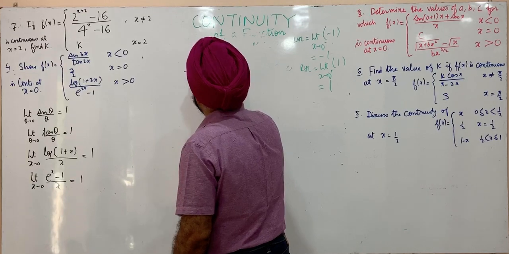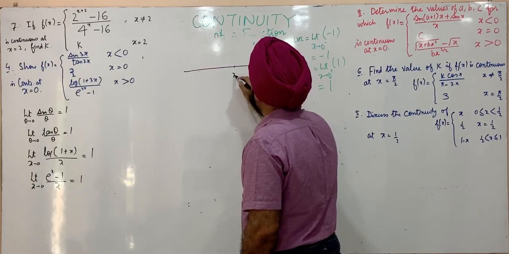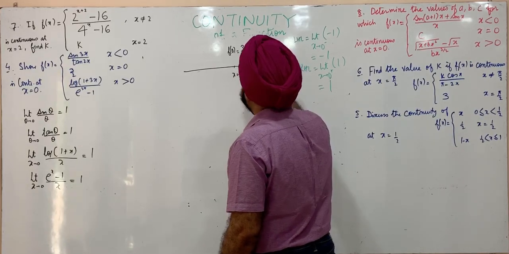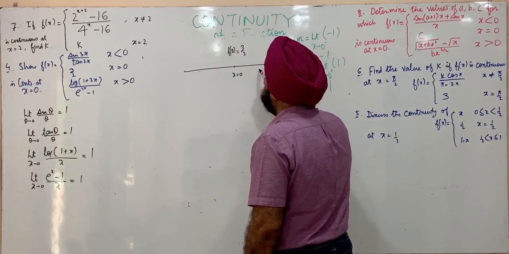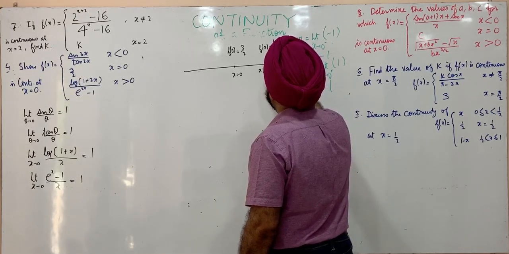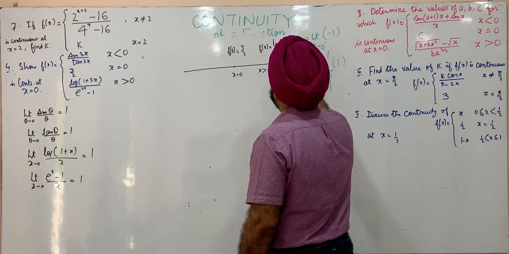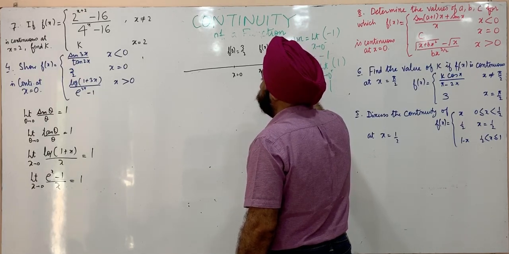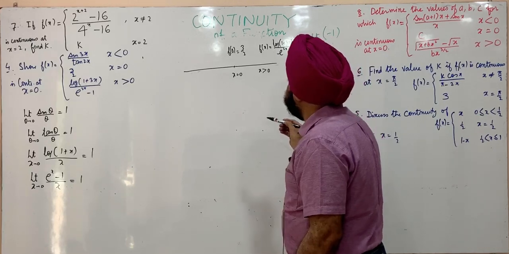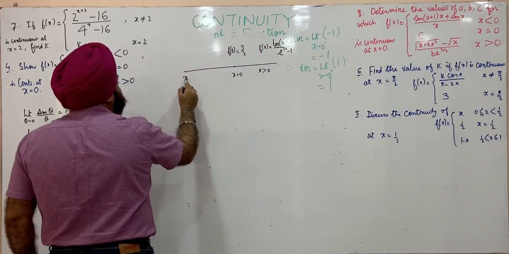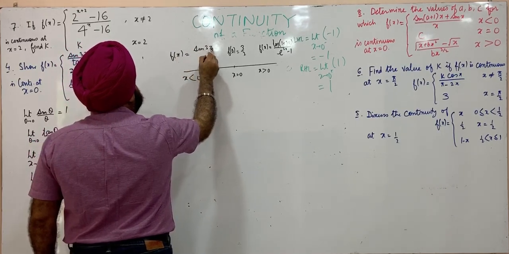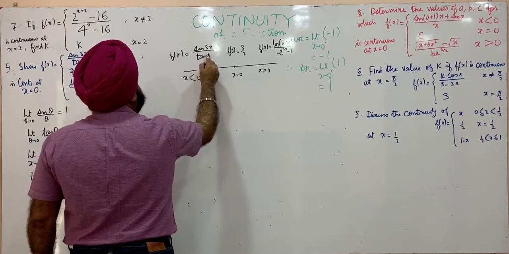We show the function on the number line, this is x is equal to 0 and f of 0, this is 3 by 2. This is x greater than 0 where the function is log of 1 plus 3x upon e raised to 2x minus 1, and for negative values of x, f of x is sine 3x upon tan 2x.